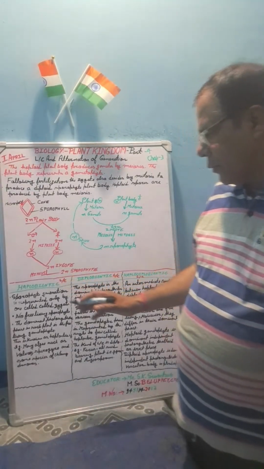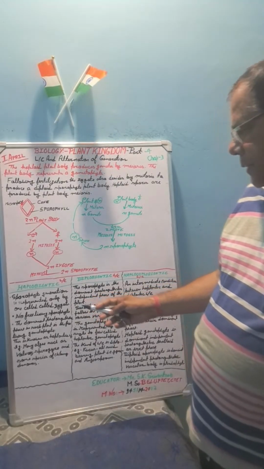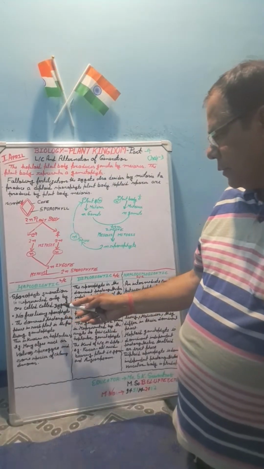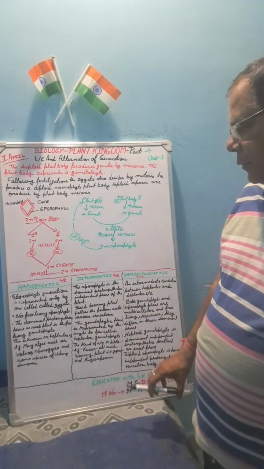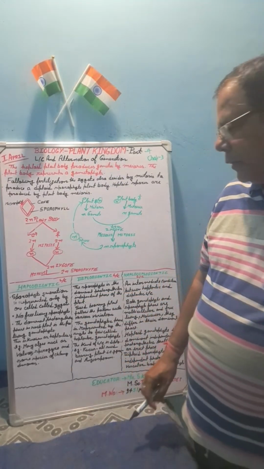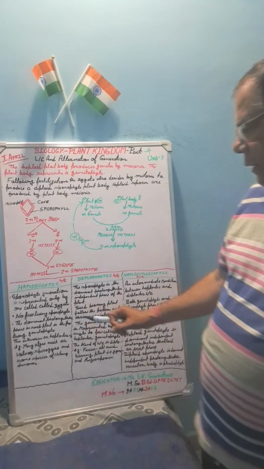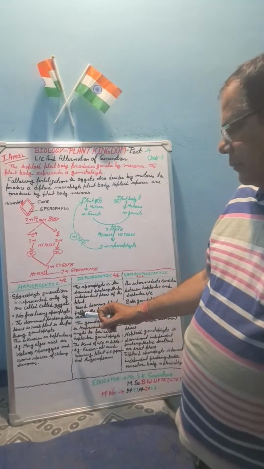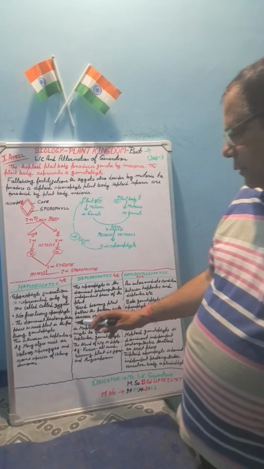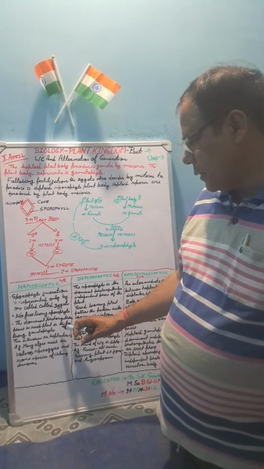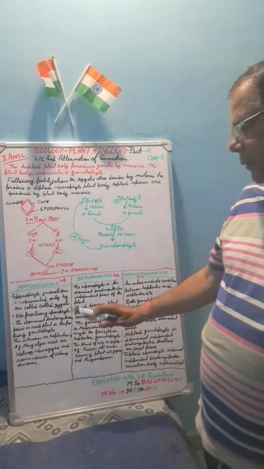Haplobiontic life cycle, what happens? Sporophyte generation is represented only by the one celled zygote. In this one, only zygote, only one cell. And no fertilization, no free living sporophyte. The dominant photosynthetic plant is in the form of free living gametophyte. The dominant phase, that one, gametophyte.